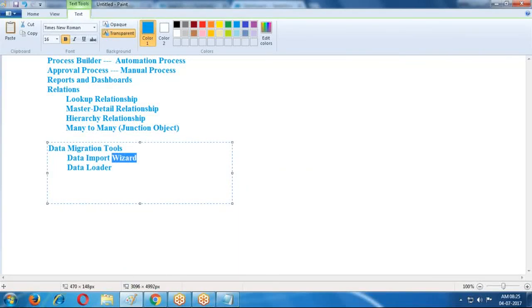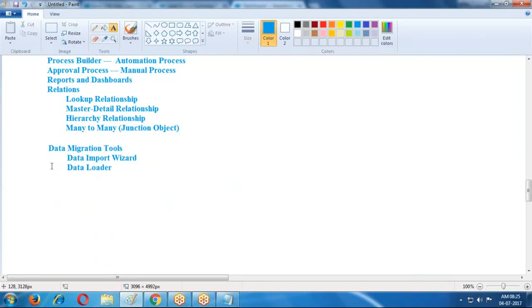The import wizard only performs import operations, and at a time it imports only 50,000 records. But whenever we use data loader, it can import, export or delete 5 million records at a time. Data loader can perform every operation, and it works on much more data, so data loader is mainly used in organizations. These are the data migration tools: data import wizard and data loader.